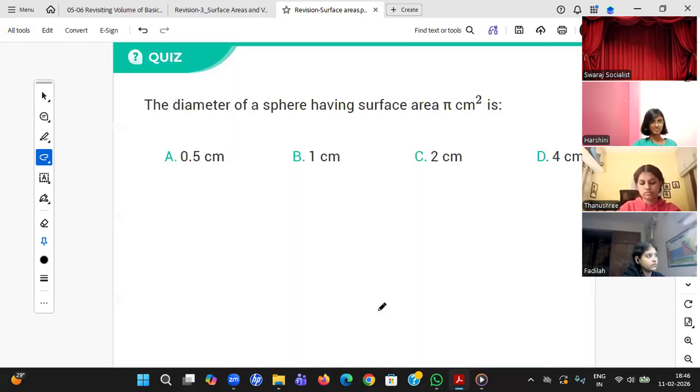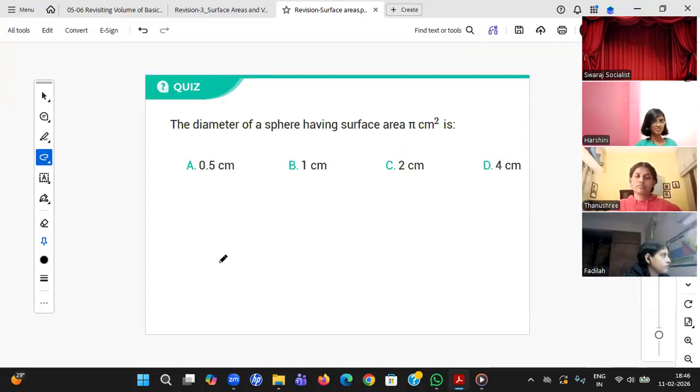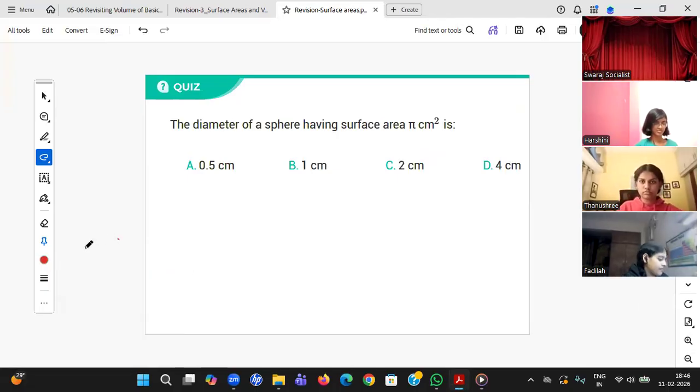Okay. With that, let us do one question. The diameter of the sphere having a surface area 5 centimeters square is... He's asking the diameter, student. He has given surface area. Surface area of sphere is given as 5 centimeters square. He's asking D. You know the formula.